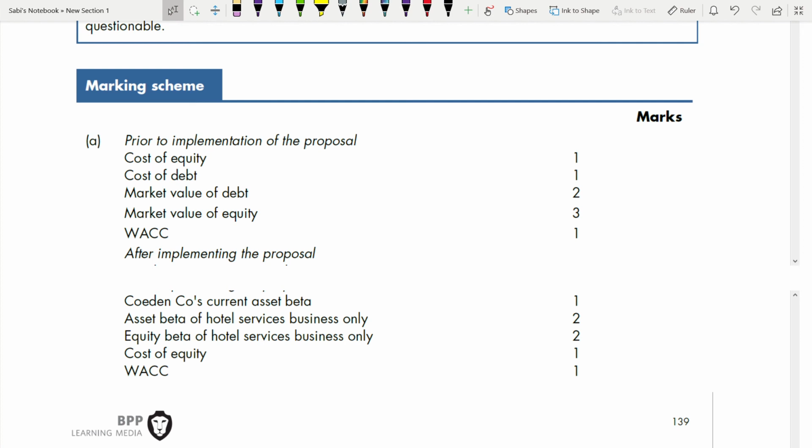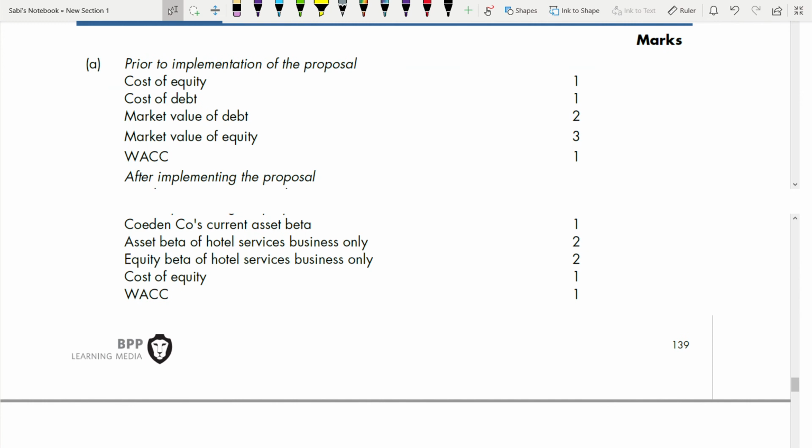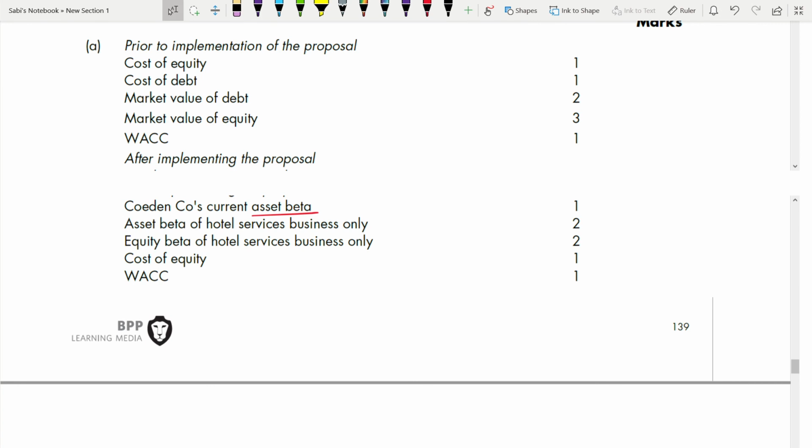After implementing the proposal, asset beta is 1 mark because you're just using the formula and finding it. But when you come to the next ones, equity beta of hotel services and asset beta of hotel services, only 2 marks each because it requires working. It is not directly found. Then cost of equity is just 1 mark because you just put the number in the CAPM, and WACC is 1 mark only.